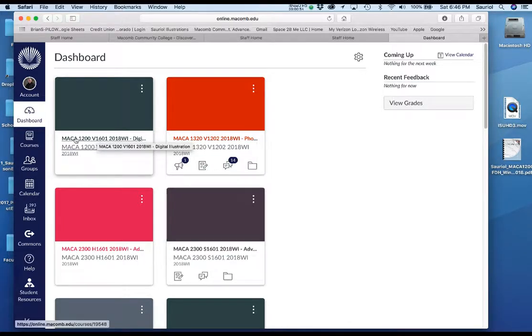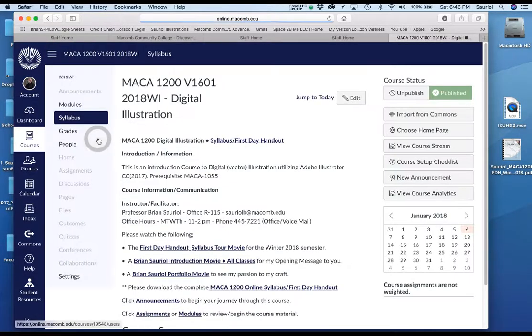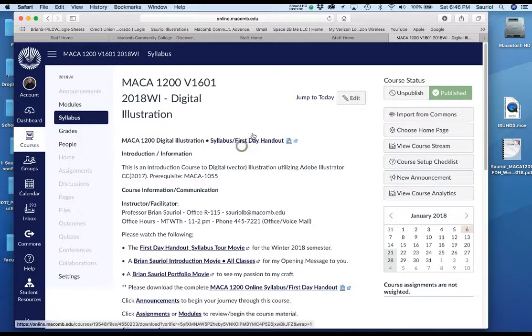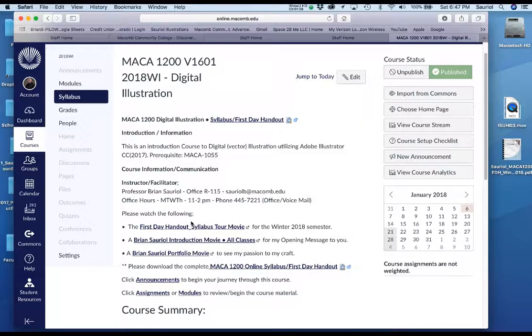So we're going to click on the MACA 1200, because that's your class, and it goes right into this home page where I want you to download the syllabus. When I click it, I put links everywhere on here, okay? And yes, read all of this. The movie that I'm talking about right now is what this click is, so it goes to the YouTube movie for this. And if you want to re-see the Brian Sorial introduction movie for all my classes, that's right there.